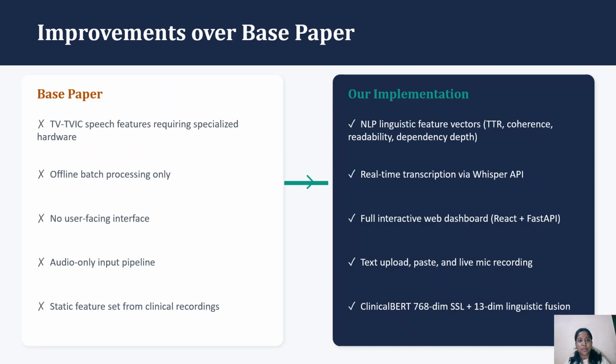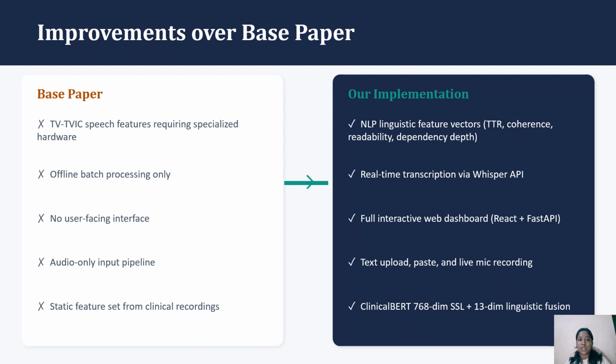Improvements over base paper. A key highlight of our project is how we significantly improved upon the base paper. The base paper relied on the TVFTC speech features, which required highly specialized, inaccessible hardware. It was limited to offline batch processing, lacked any user interface, and could only process static audio recordings. Our implementation solves these bottlenecks.